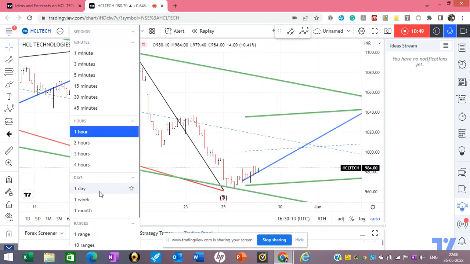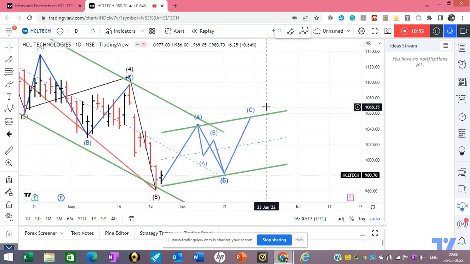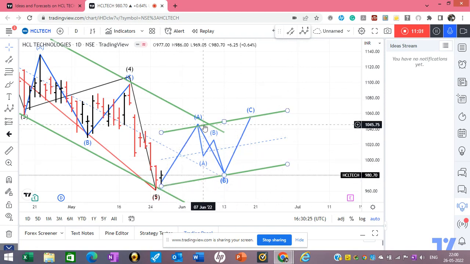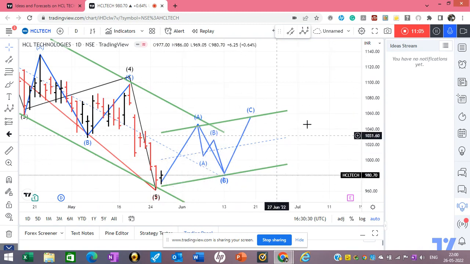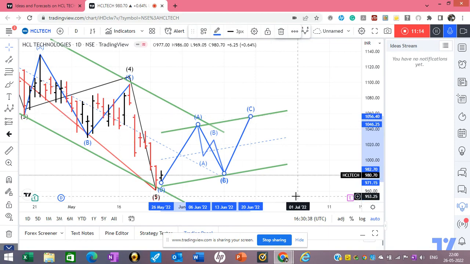Now take the daily chart. Let us see what happens within a week. We are going to have a five wave triangle wave up on an hourly chart, and then ABC correction. Let us see what happens. One has to be very careful of this wave. If this breaches, then the trend is up. But if this doesn't breach, then you expect a trend down.